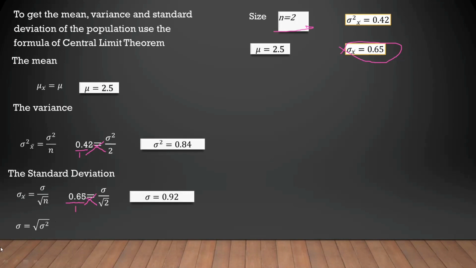In the next formula, the standard deviation is equal to the square root of the variance of the population, since we now have the variance of the population.